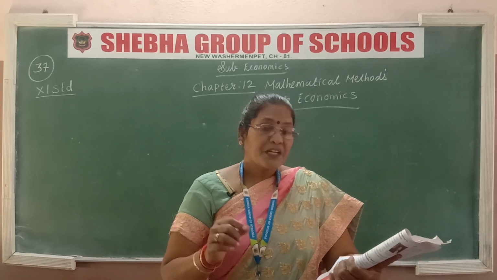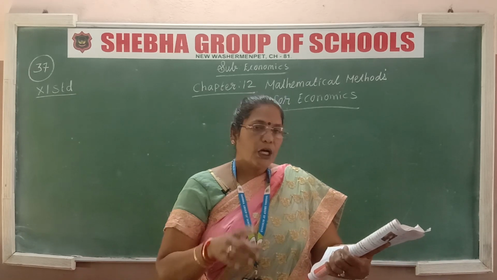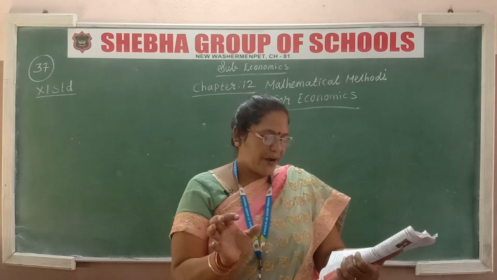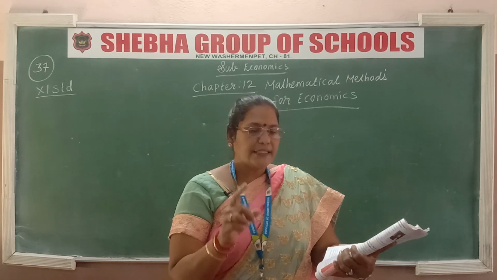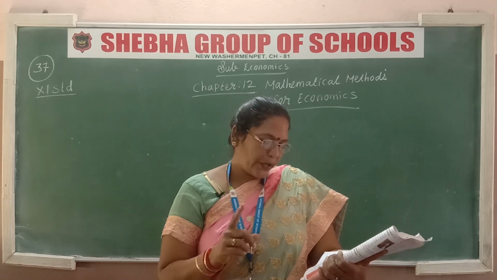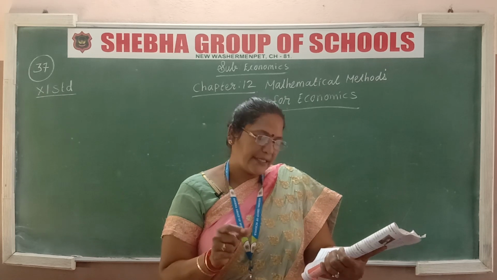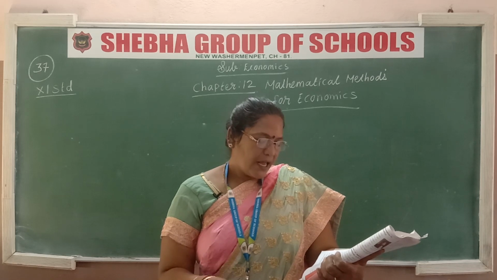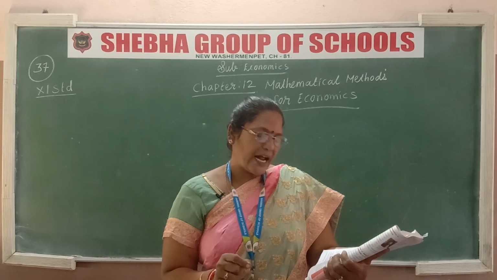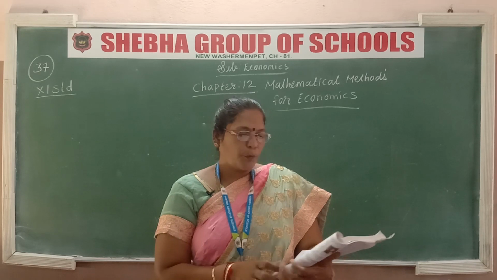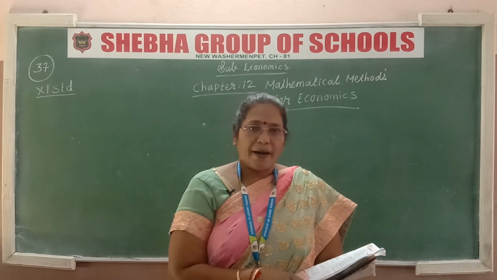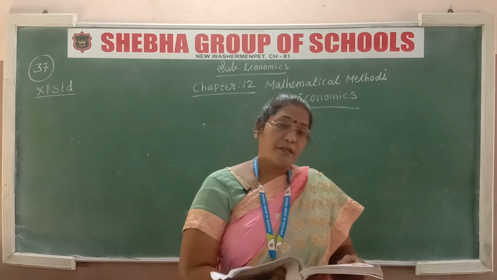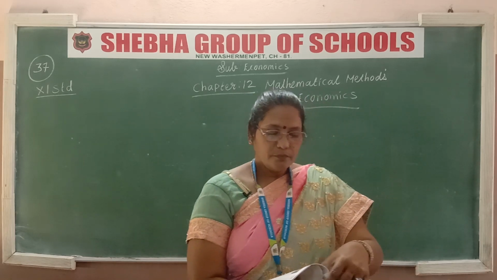Okay, so here it is given. For example, it is expressed mathematically as Q = 200, meaning the quantity they required is 200. One price of the pen is 10 rupees. So here Q is the quantity demanded and P is the price. Thus large information can be expressed and communicated with a simple function and equation. Like that we have to put it, then only we can find out the total price of the 200 pens. So to find the price of the 200 pens, maths is required.